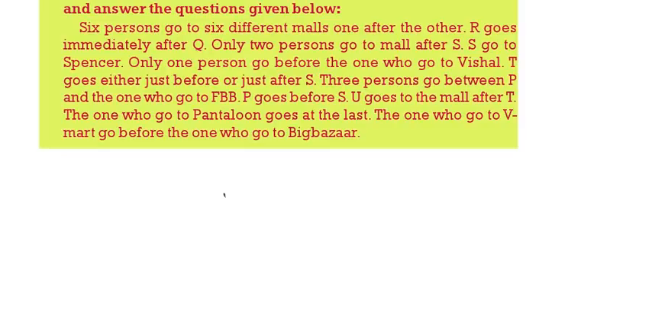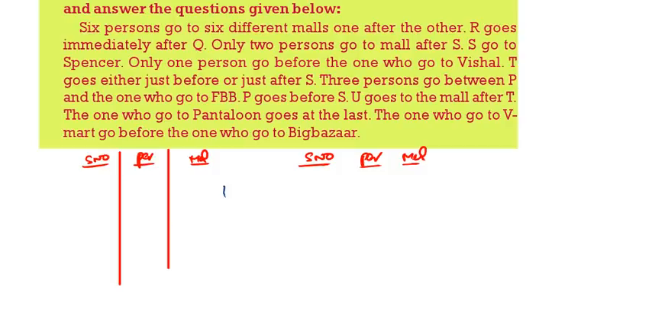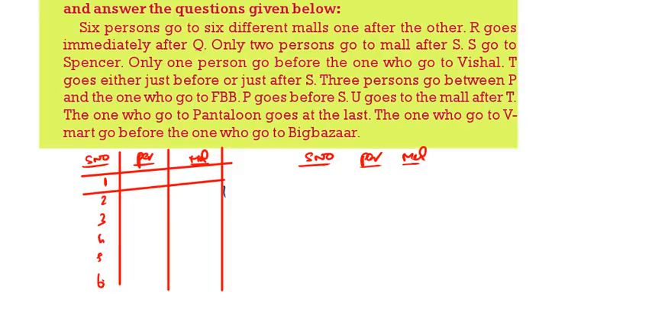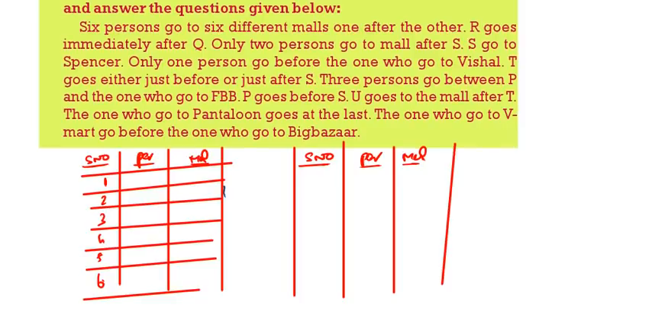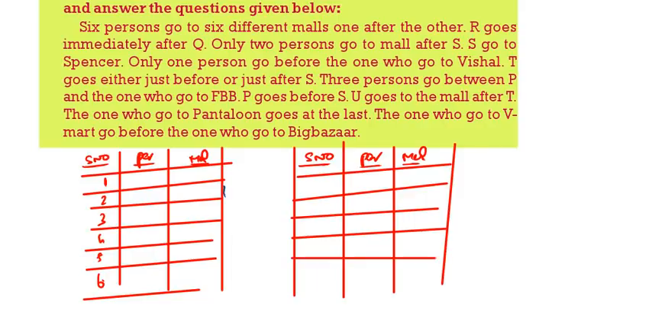Now there are totally 6. So we make a table with serial number, person, mall, numbered 1, 2, 3, 4, 5, 6. Here also the same thing. We are doing it in 2 possibilities. Now come to the question.